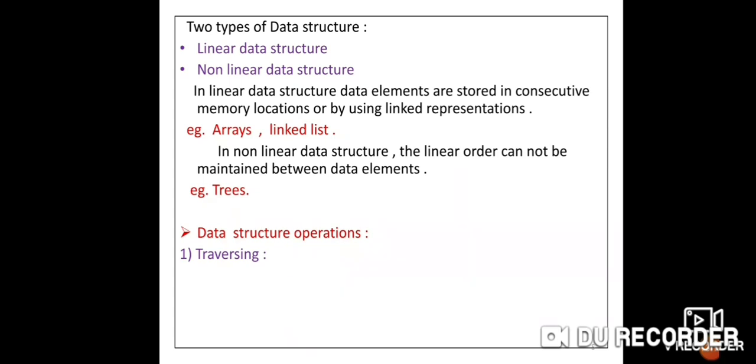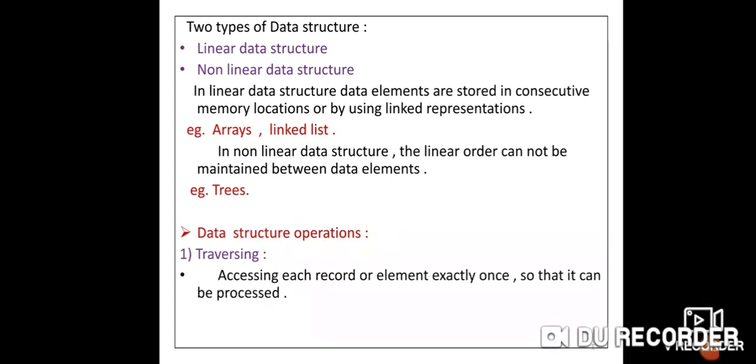Traversing means accessing your data structure exactly once, means visiting every element in an array. Accessing each record or element exactly one time so that it can be processed. It is also called visiting a record or visiting an element. Visiting every element in an array is called traversing.